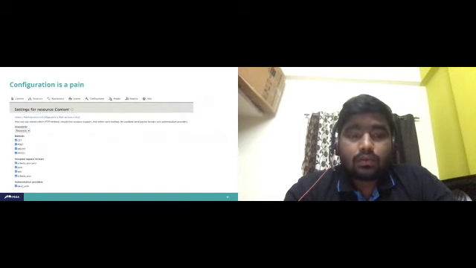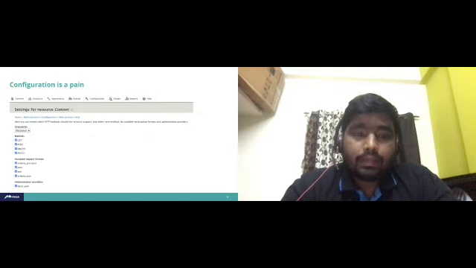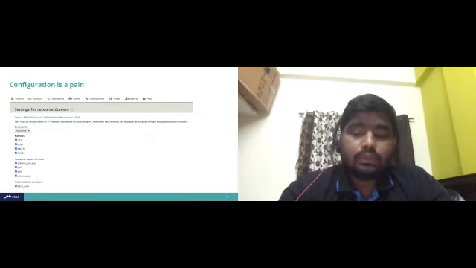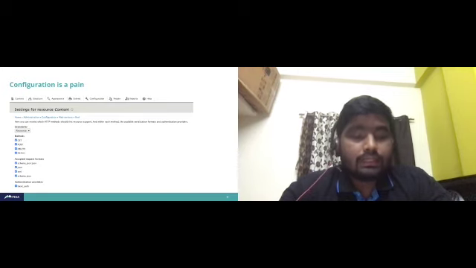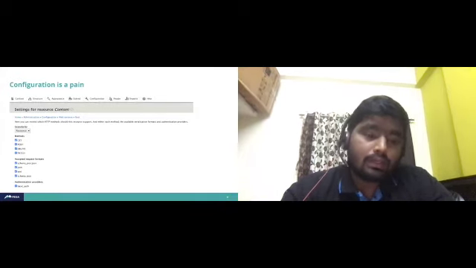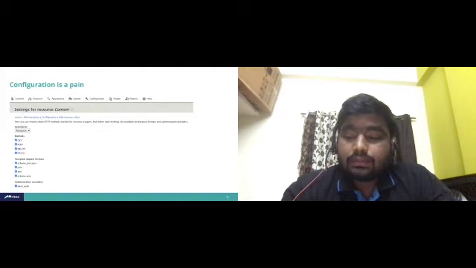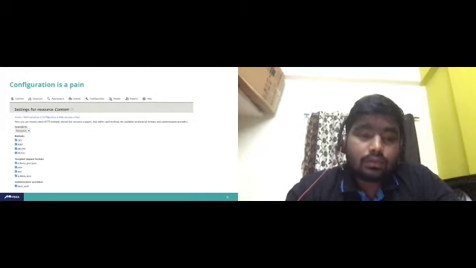Also, the configuration is a little bit of a pain in the normal core REST API module. If you want to generate any REST resource, you need to set the backend methods, like GET, POST, DELETE, based on the requirement. We also need to set the formats like JSON or XML, and the authentication, like basic authentication. Whenever we create an endpoint, we need to set all these configurations.